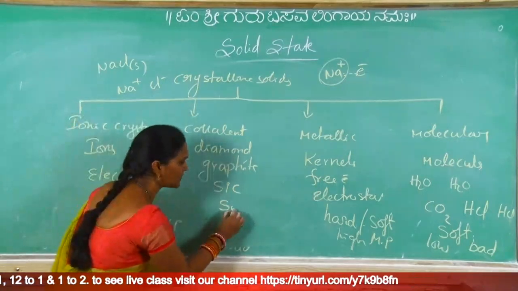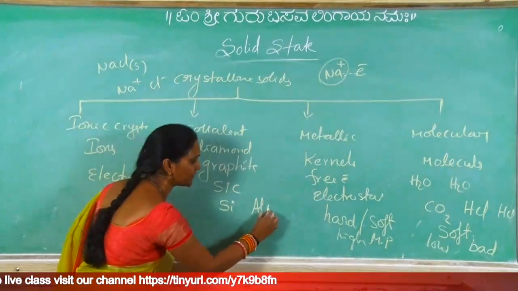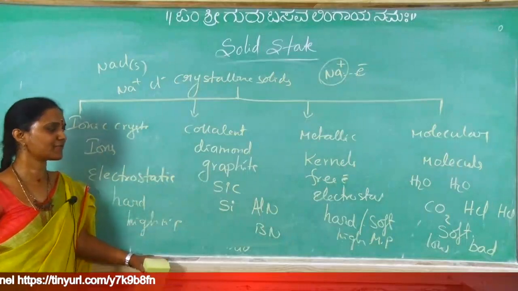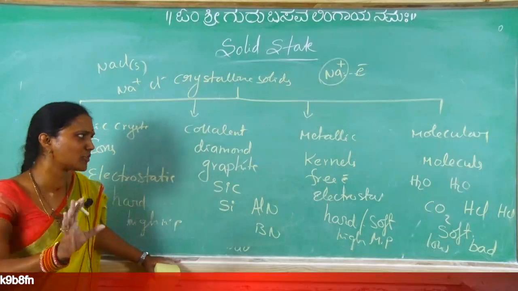And silicon, this silicon given, it is also covalent. And aluminum nitride, boron nitride. These are examples for covalent crystals. These are repeated examples. At least these examples you should remember.